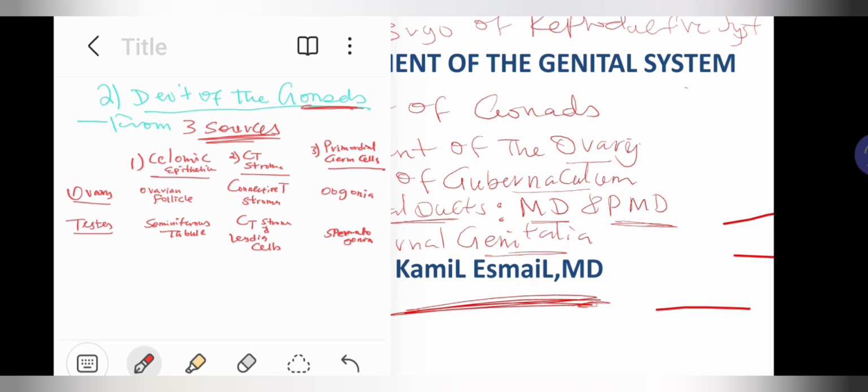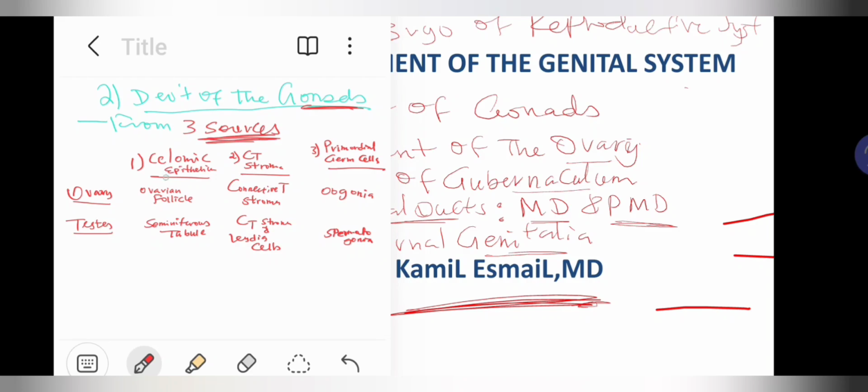And also the two stages of development, the undifferentiated and differentiated stages. The undifferentiated stage is the 4th to 7th week, where testes and ovaries have a similar appearance. The differentiated stage is when the gonads develop into distinct testes and ovaries. They no longer appear similar, due to the presence or absence of what? The Y chromosome, which carries TDF, the testis determining factor.